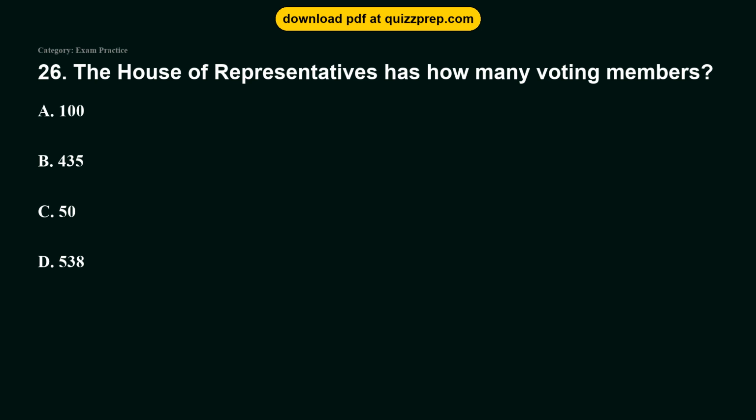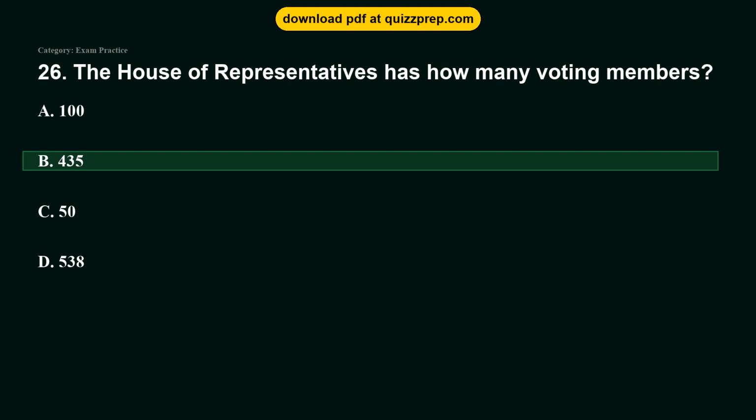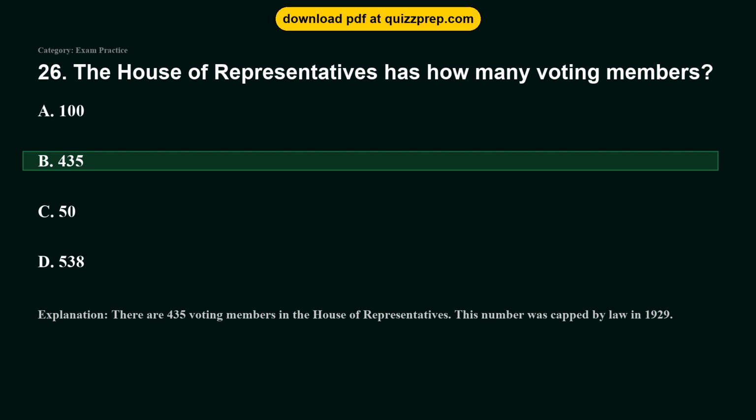Question 26. The House of Representatives has how many voting members? Option A, 100. Option B, 435. Option C, 50. Option D, 538. The correct answer is option B, 435. There are 435 voting members in the House of Representatives. This number was capped by law in 1929.